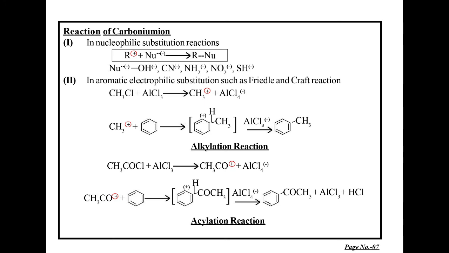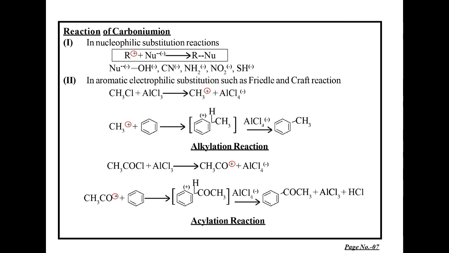Methyl chloride reacts with aluminum trichloride, giving you methyl carbonium ion and AlCl4 minus ion. Methyl carbonium ion attacks the phenyl ring, giving you the intermediate, which in presence of AlCl4 minus ion abstracts a proton, giving an alkyl substituted aromatic compound such as toluene as a result. This process is known as alkylation, the Friedel-Crafts alkylation reaction.